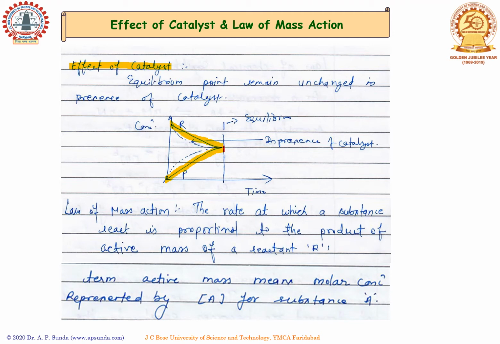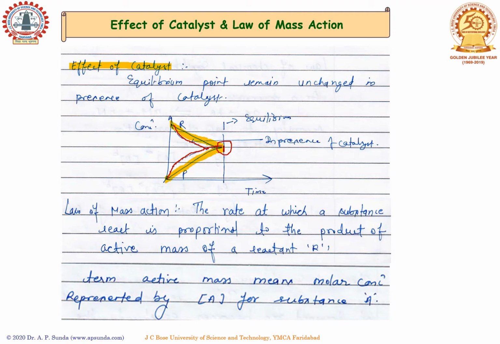When we add a catalyst here, the reaction rate changes and it becomes faster. However, the equilibrium point doesn't change. This is very important. It still remains unchanged in the presence of a catalyst.